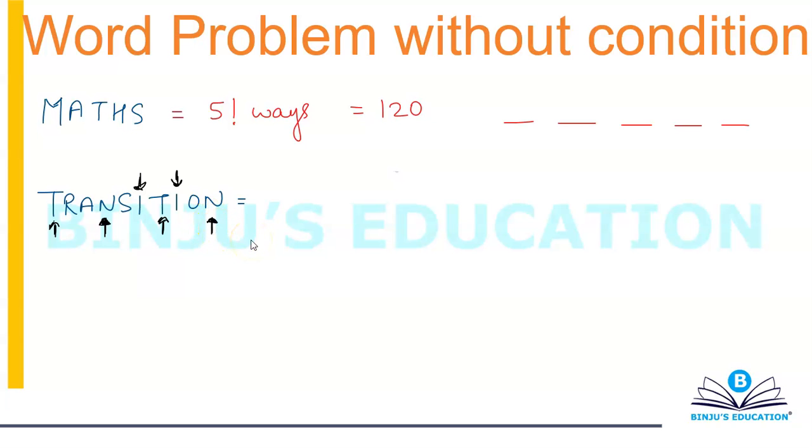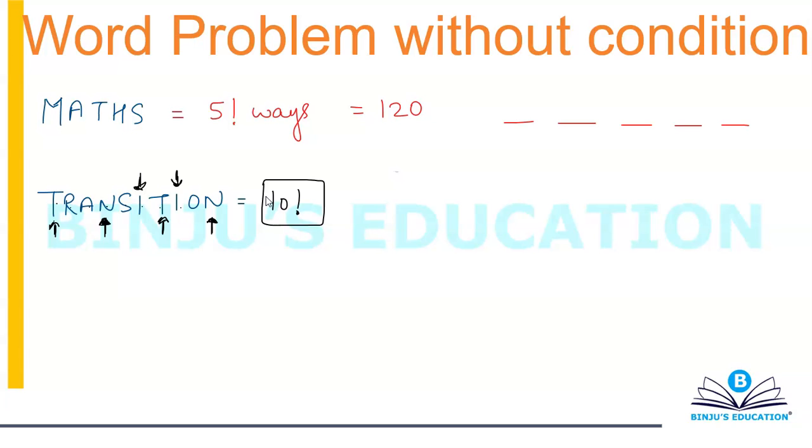I have 2 T's, I have 2 I's, and I have 2 N's. So what's the problem? You need to understand where the problem would come. Why can't I write my answer as 10 factorial? Where's the problem? And if there is a problem, then what's the solution?